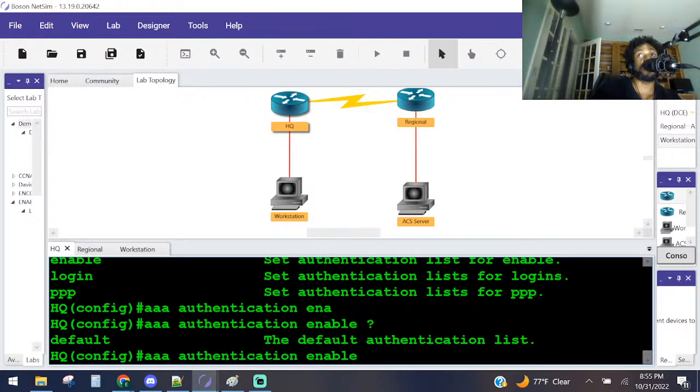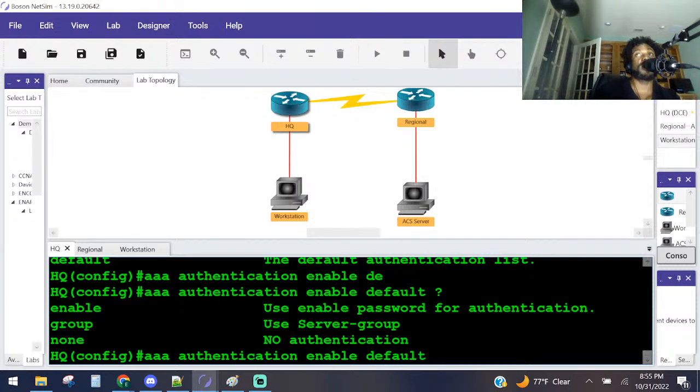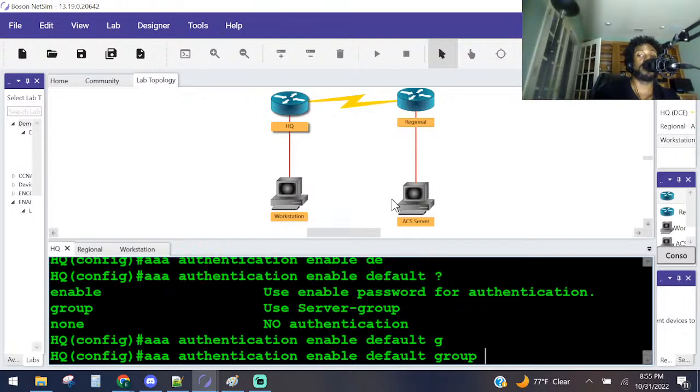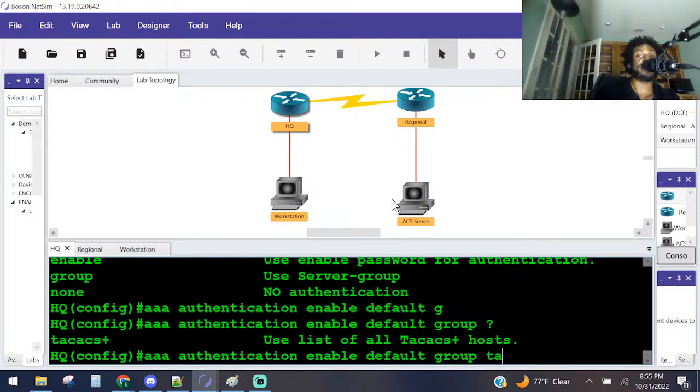They said, do we want to make a default, by default to check this using this method? It says yes. Configure enable authentication to use ACS server for primary authentication. Primary, that's the key word there. So default, question mark. Use enable password for authentication. No, the first thing they want us to do is to use a server. So check for the server first for the enable password. Group. You would think they would have used the word server or server group, right? And then TACACS is going to be a TACACS plus server, right?